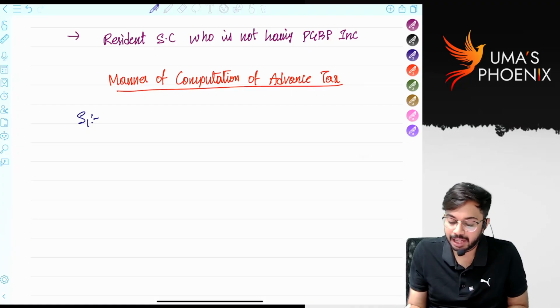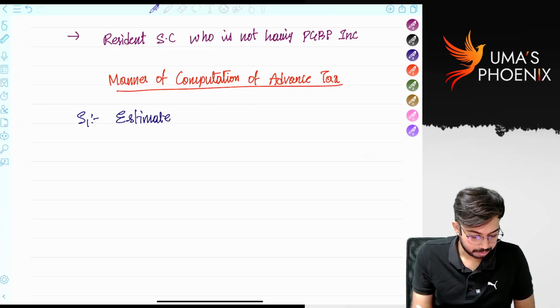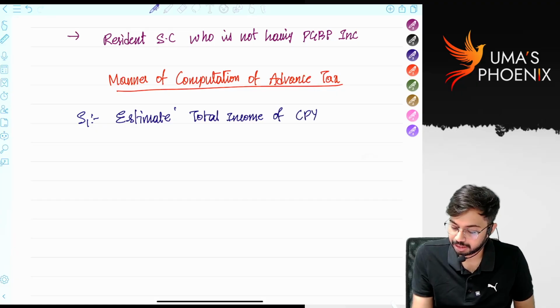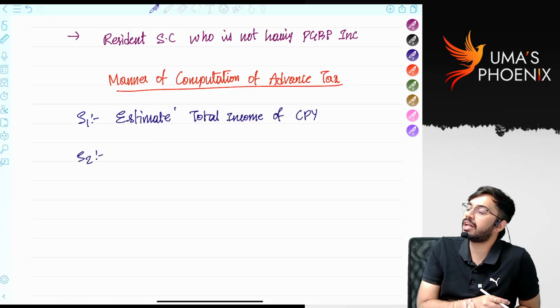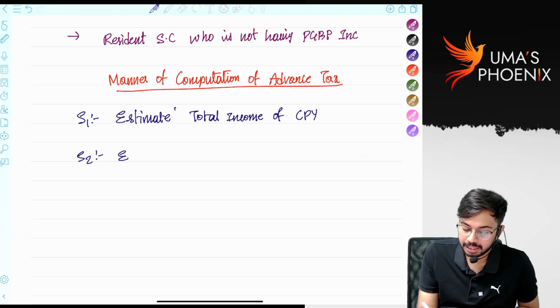So the first step in calculation of advance tax is to estimate the total income of the current previous year. Second step: if you estimate the total income, then as per the rates applicable for 24-25, you can calculate the tax liability, right? So the second step is to estimate the tax liability.